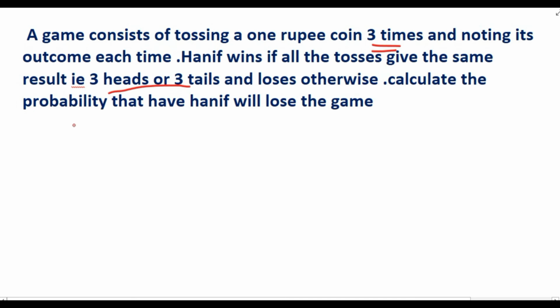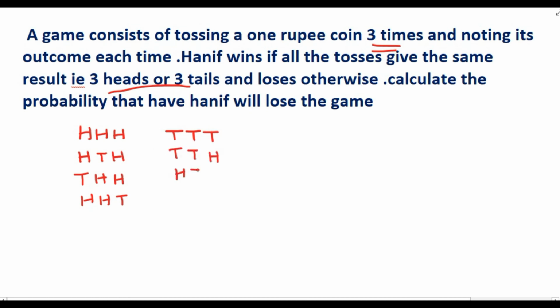So when a 1 rupee coin is tossed 3 times, what are the possible outcomes? Just now we wrote that either all the 3 coins will show head, or all the 3 coins will show tail, or head, tail, head, tail, head, head, head, head, tail, and here it can be tail, tail, head, or head, tail, tail, or tail, head, tail. So these are the possible outcomes.